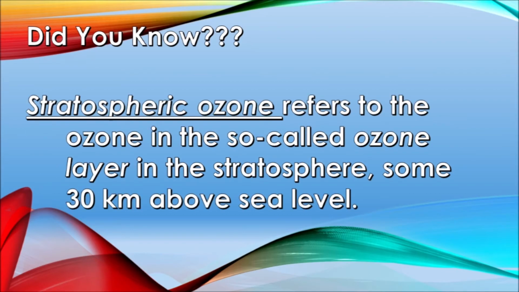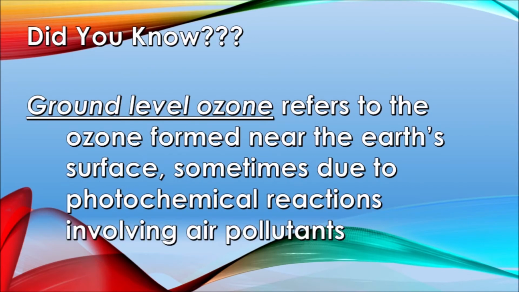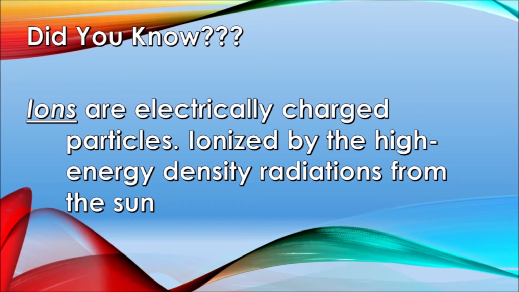Stratospheric ozone refers to the ozone in the so-called ozone layer in the stratosphere, some 30 km above sea level. While ground level ozone refers to the ozone formed near the Earth's surface, sometimes due to photochemical reactions involving air pollutants like nitrogen oxides and hydrocarbons, and sometimes due to electrical discharges caused by lightning, short circuits, faulty electric motors, etc. Ions are electrically charged particles.